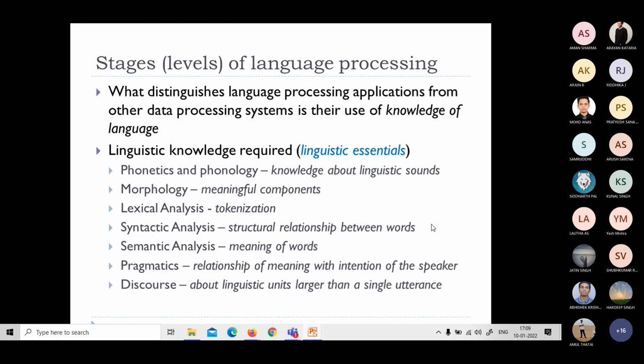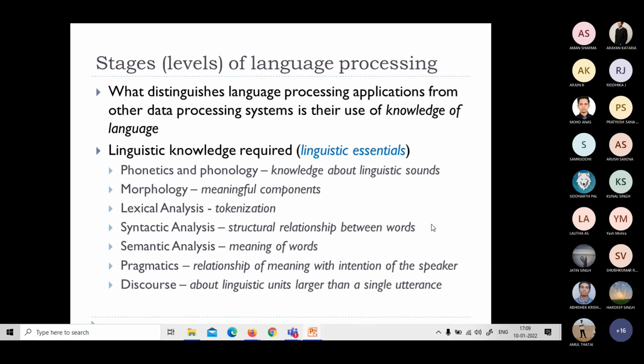What distinguishes language processing applications from other data processing systems is their use of knowledge of language. We have discussed in the last class that we have two different goals in language processing. One is the science goal, the other is the engineering goal. The science goal deals with understanding a particular language: how this language is used, what the vocabulary is, how we can form different words from the base words or root words. All these things are about the science goal, about knowledge of the language. That language knowledge is what differs from any other data processing systems.